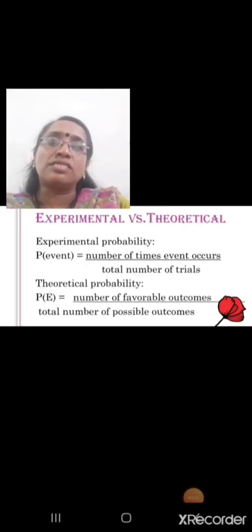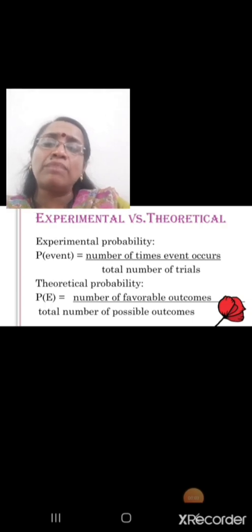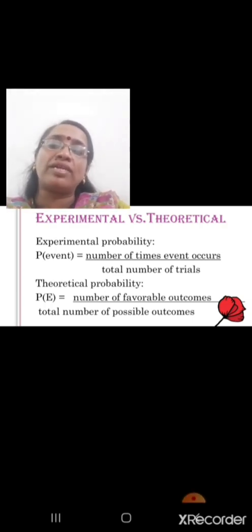Experimental versus theoretical. Experimental probability of an event is equal to the number of times the event occurs divided by the total number of trials. Theoretical probability means P(E) is equal to the number of favorable outcomes divided by the total number of possible outcomes.